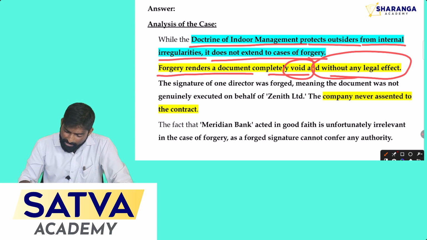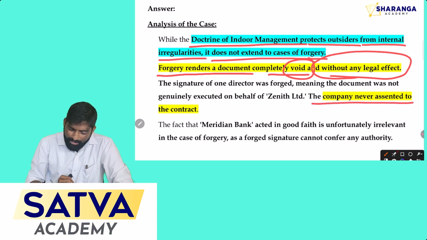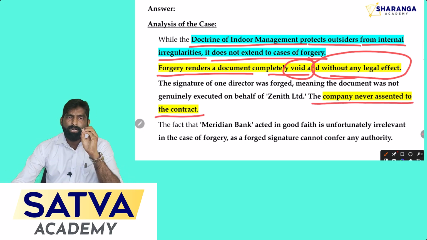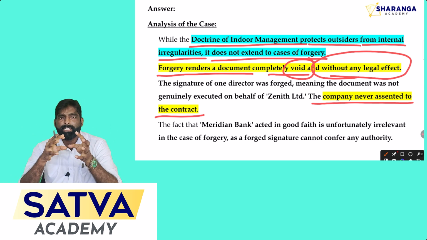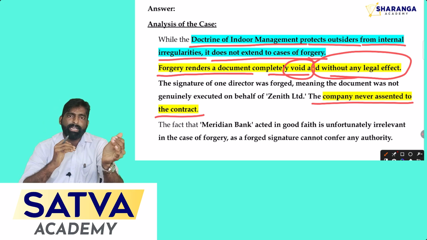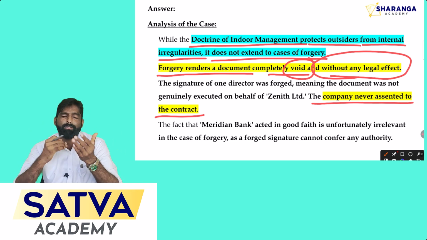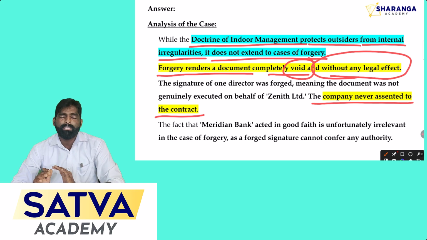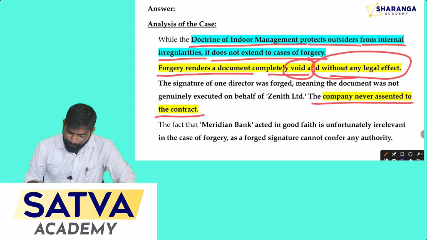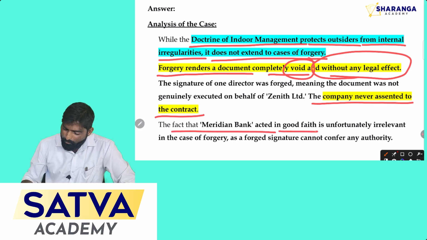Here the company never assented to the contract. If a director did not give his consent, then there is no free consent for that contract. One of the directors forged the signature of the other director. The contract was made without the free consent of the other director. So in that case you can consider it a void contract. Now, the fact that Meridian Bank acted in good faith is unfortunately irrelevant.